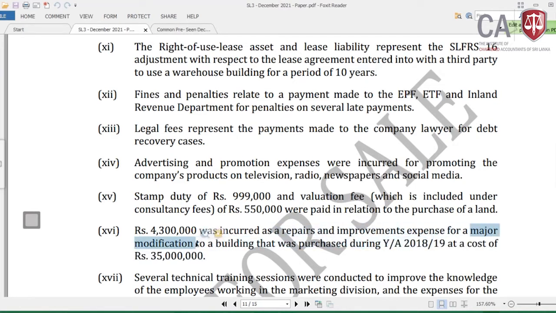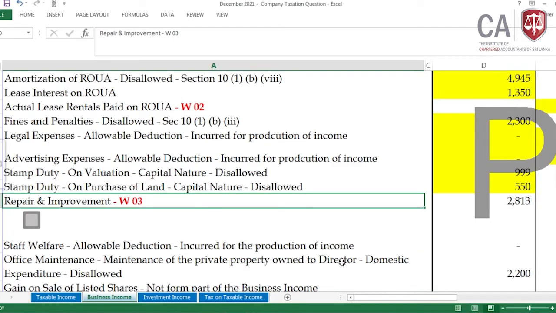Then this is a repair and improvement. We have to apply section 14 of the Inland Revenue Act, but for 2021 the provision is different, and for 21-22 the provision is different. Then I have adjusted the answer accordingly.